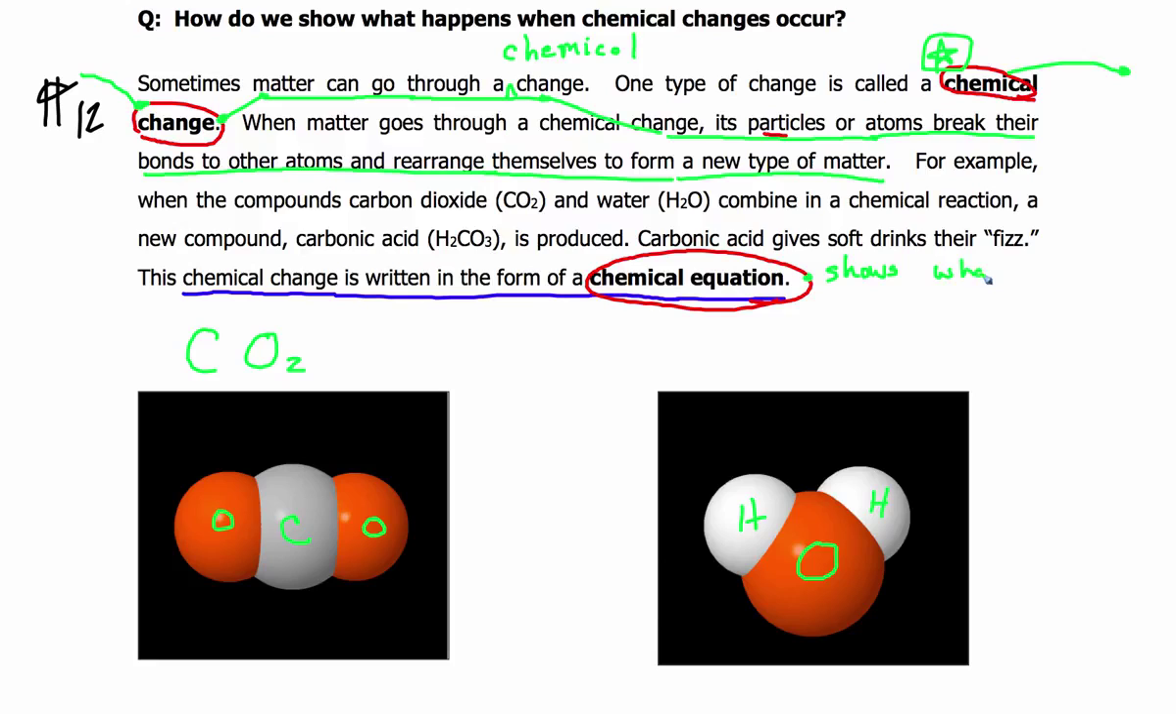But basically, a chemical equation shows what happens when elements combine. And when we're actually looking at elements and they're combining, and you'll see this a little bit later, we call them reactants.